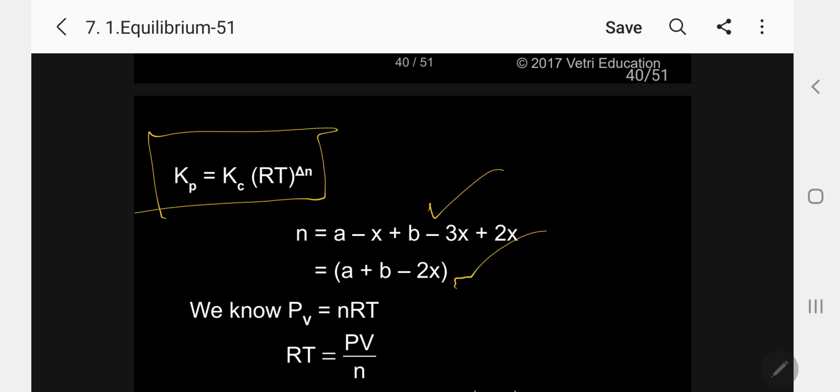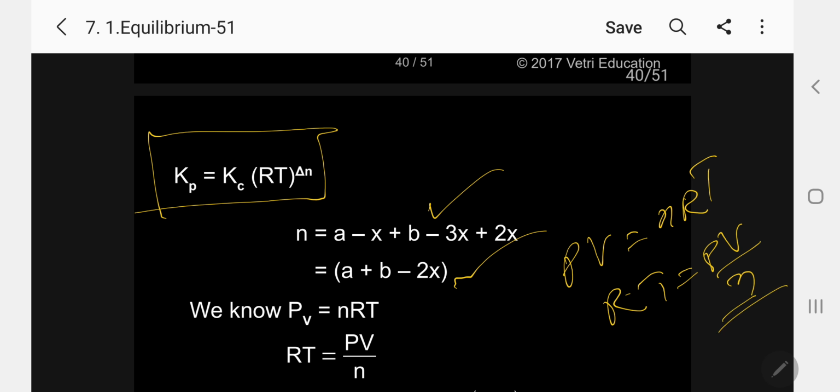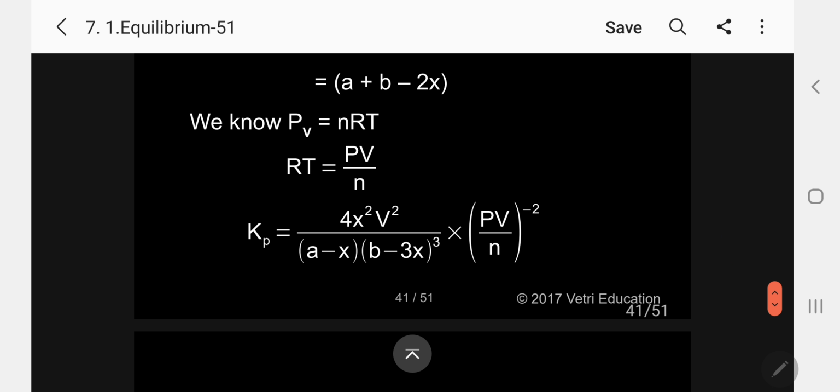So now I can write, this is the equation we know: Kp equals Kc into RT to the power of delta n. The n value we have already calculated. A minus X plus B minus 3X plus 2X. By simplification we get A plus B minus 2X. So what I know is PV equals nRT, from that RT is equal to PV by n. Kindly follow, PV by n. So what I am now going to substitute here: Kp equals, so I can substitute now 4X squared V squared. Kindly follow here.